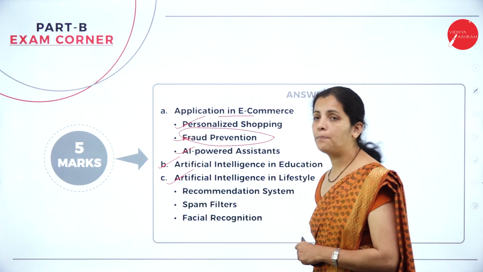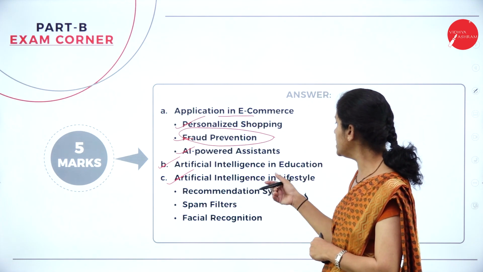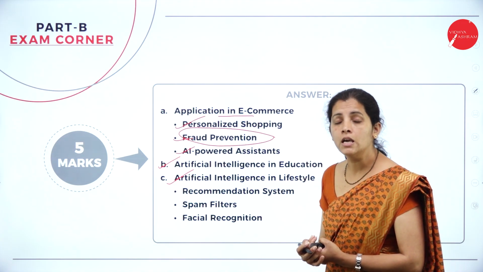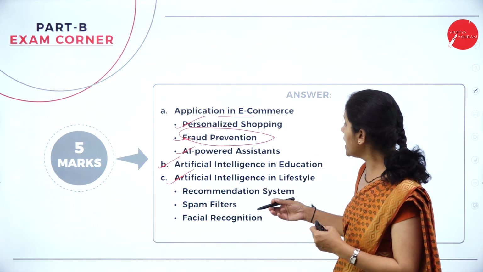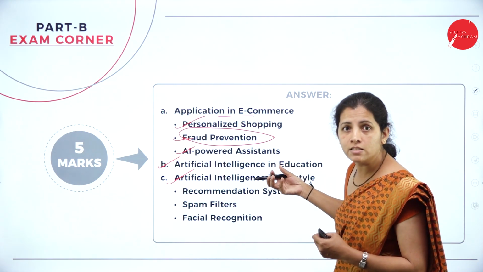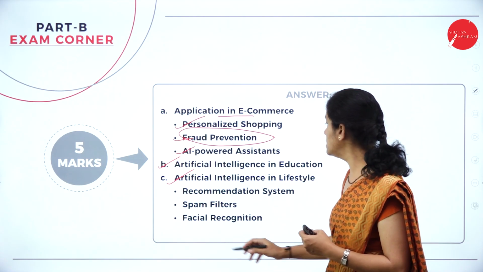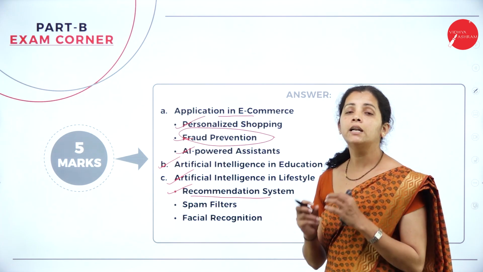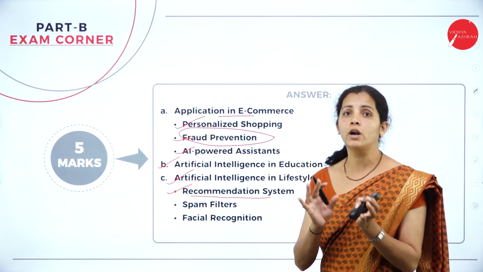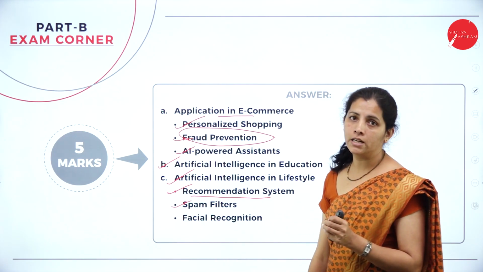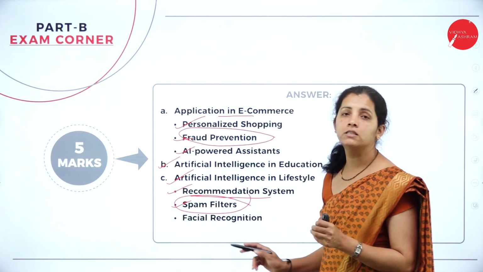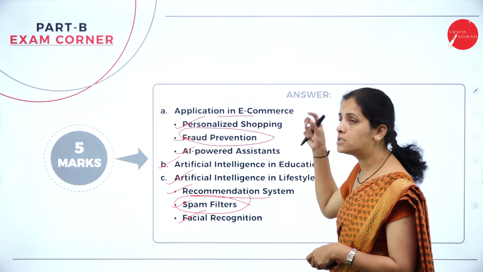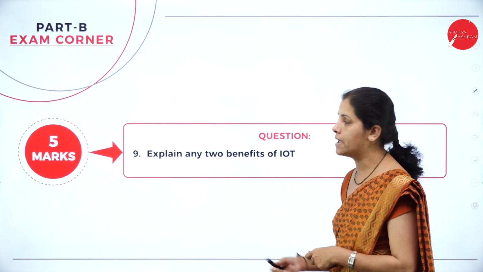And the next application here is artificial intelligence in lifestyle. In the sense, how we can improve the lifestyle, and how AI is going to influence human lifestyle: that is the recommendation system. So what is the need of a recommendation system? It provides recommendations about products. And spam filters, where we can have spam filters in our mail. And facial recognition. So these are some of the applications of AI.